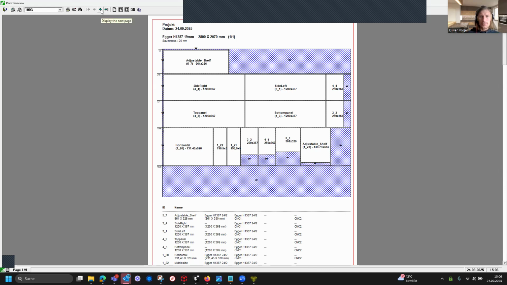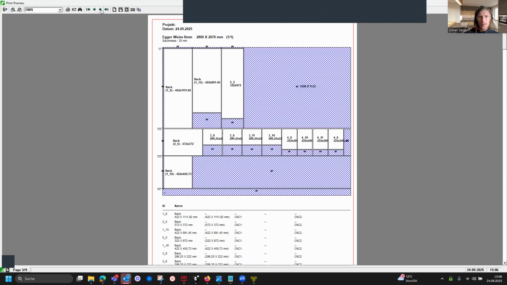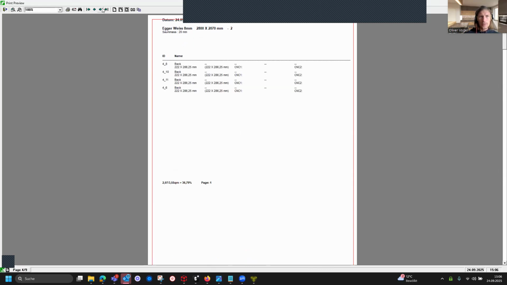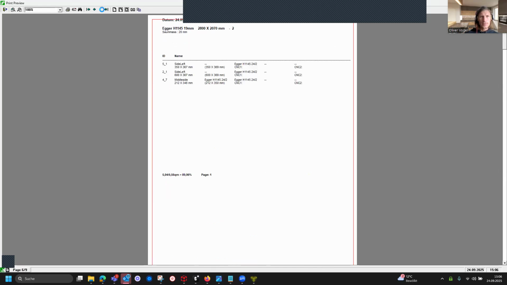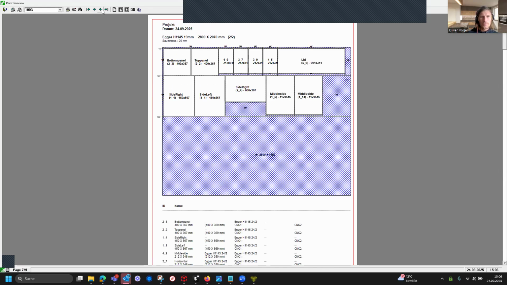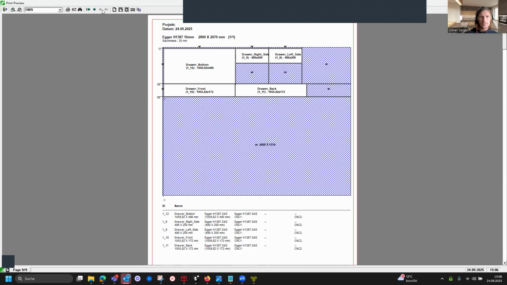You can click through here. Yeah, you see we have here the Agar White. That is the Agar H1145. That is the first of two panels. That is for the drawer box.